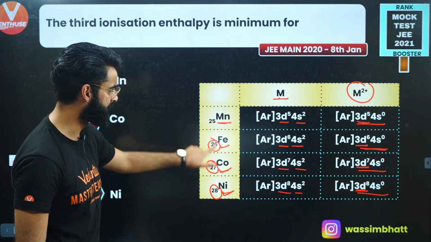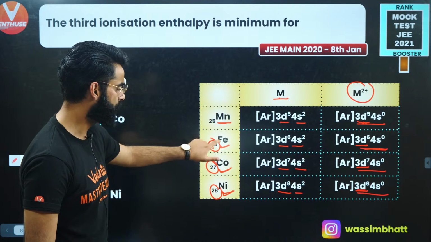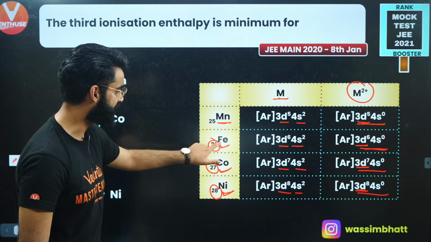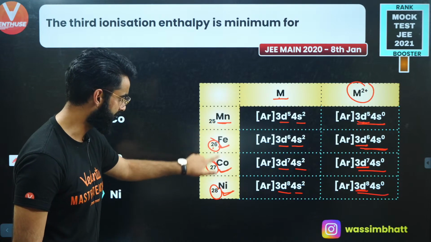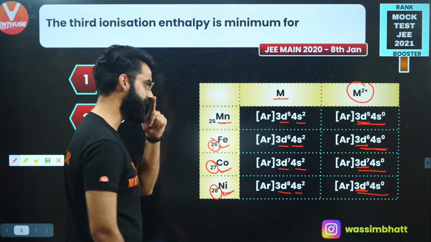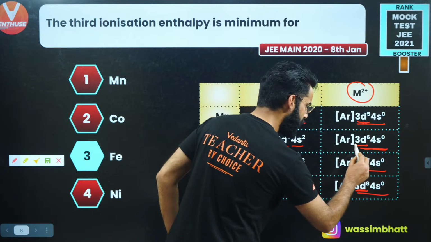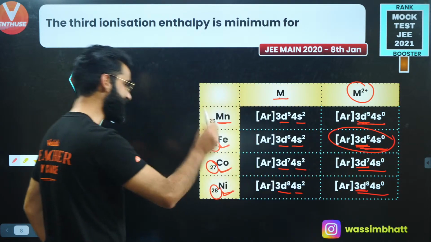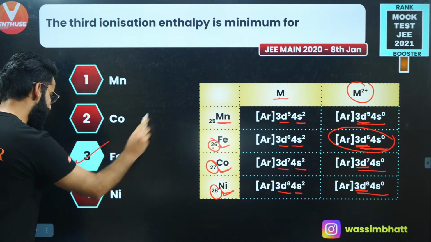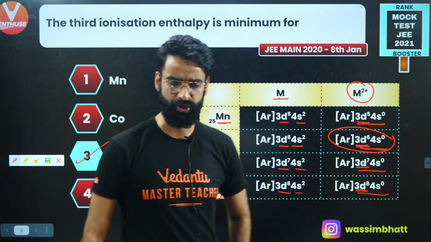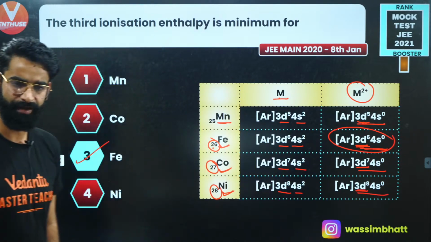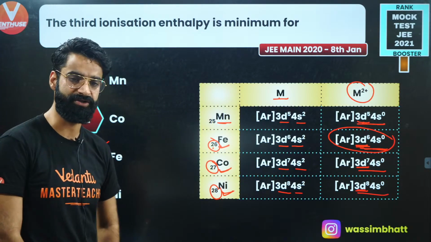If iron has the minimum number of protons among these three, I'll say iron will have less effective nuclear charge among these three. If iron has the less effective nuclear charge, the amount of energy needed to knock out the outermost electron from this configuration will be the least among all. So iron is going to be the one which will show minimum third ionization energy among the following. As simple as that. I'm sure it's clear to everyone, yeah?